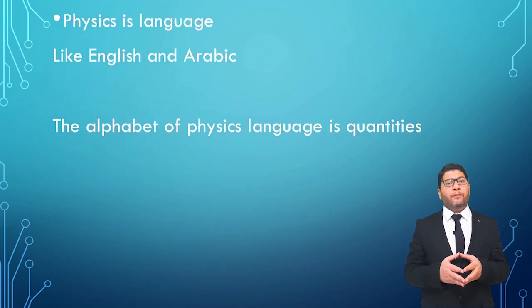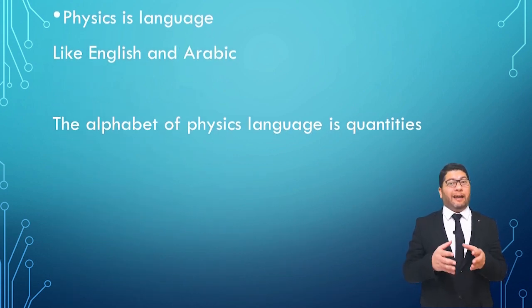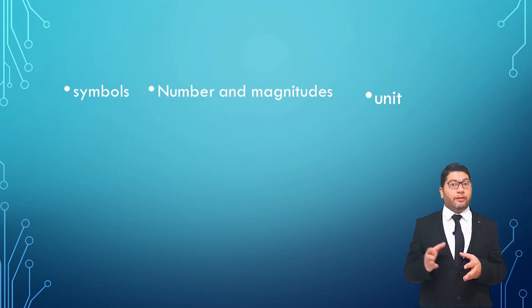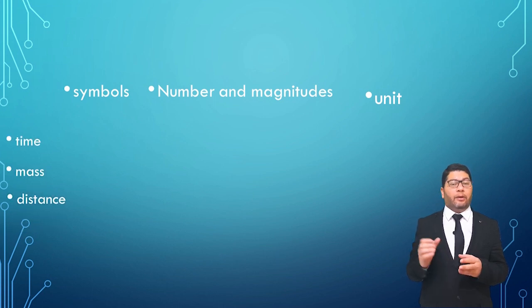But before starting, I want to explain how we can use physics with the symbols and the equations. I consider physics like a language. It's like English, like Arabic. It's like any language. And if we want to study a language, we start with the alphabet of this language. The alphabet and the letters for the physics language, we can start with the quantity. What is a quantity? A quantity consists of three main parts. The first is a symbol, the second is a magnitude, a number, and the third one is a unit.